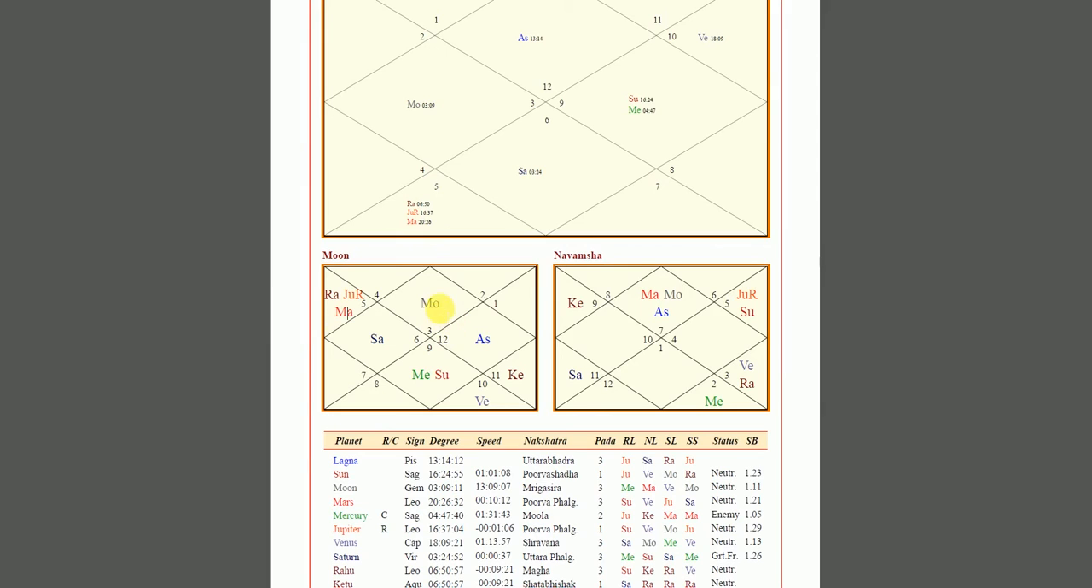This shows your mental projection to the world. How do you think? What is happening? Like when things happen to you, how do you feel about them? What do you initially feel about your spouse and your marriage? You look at the 7th house from the moon. This is how you understand your mind.